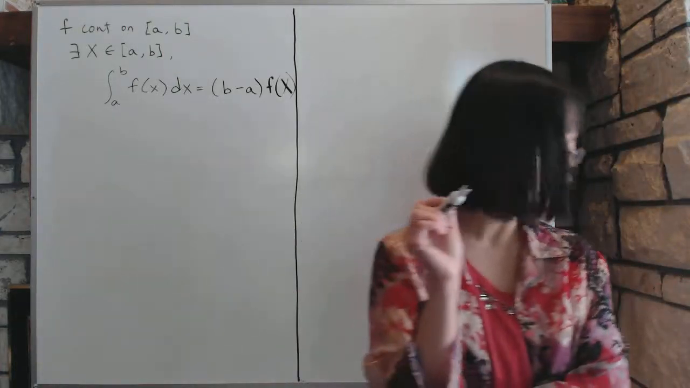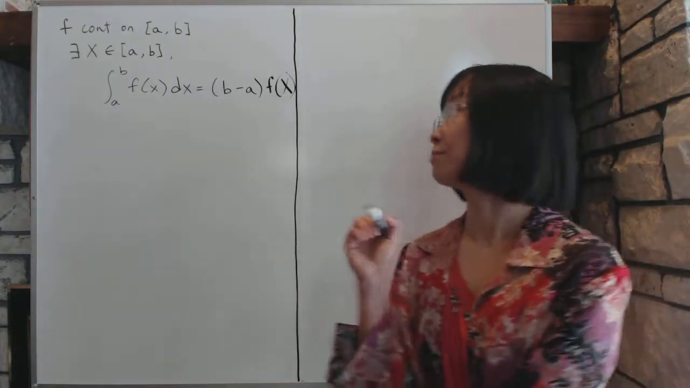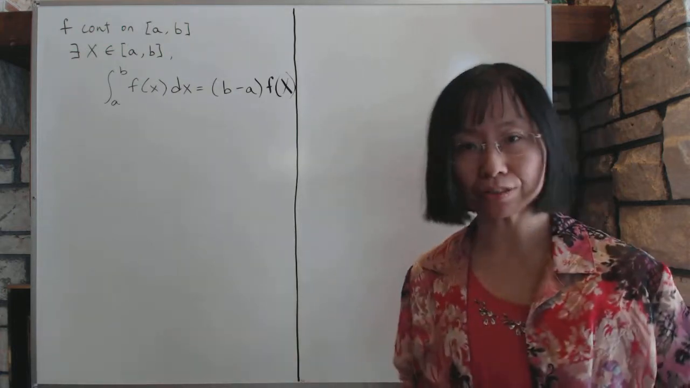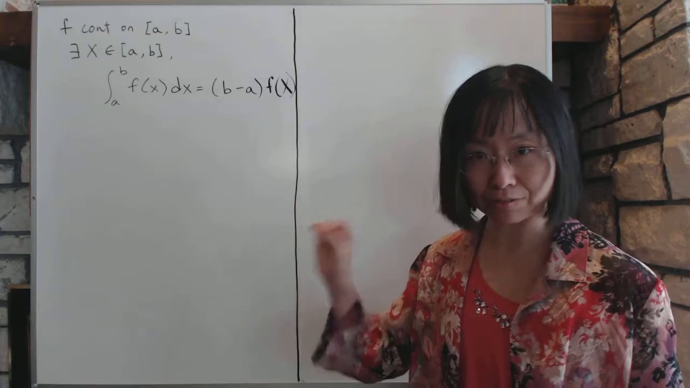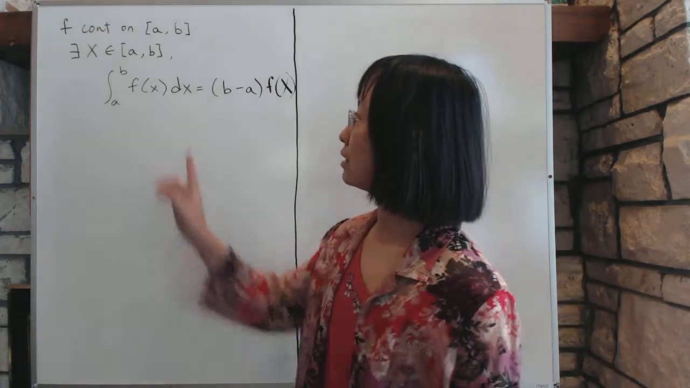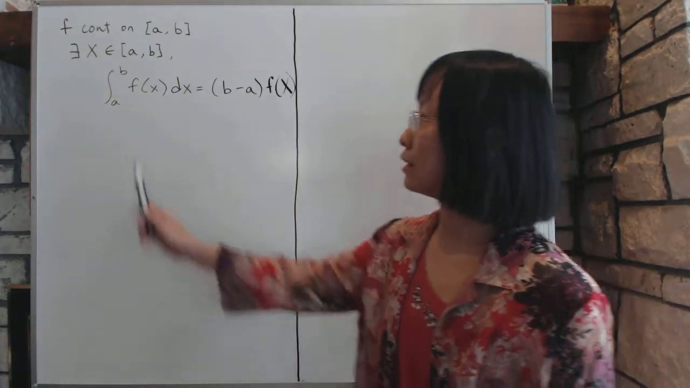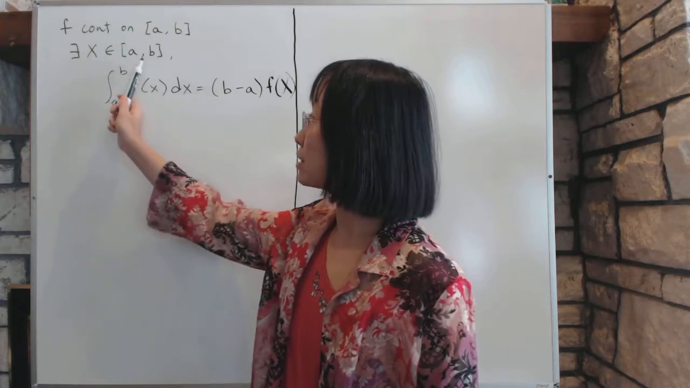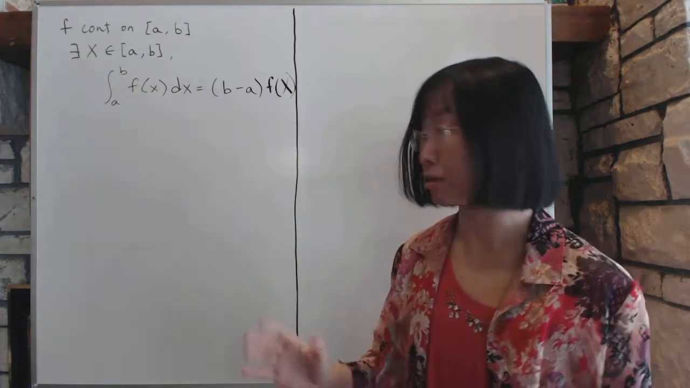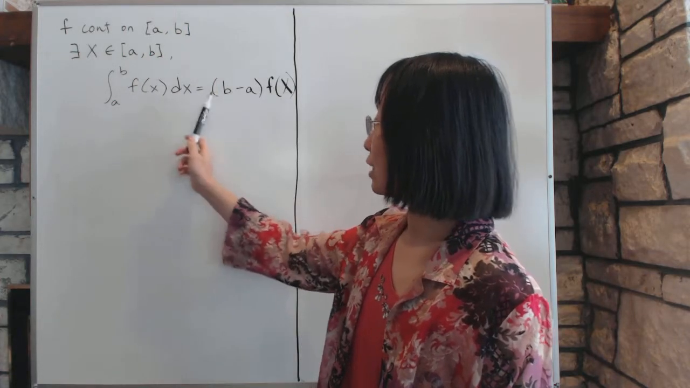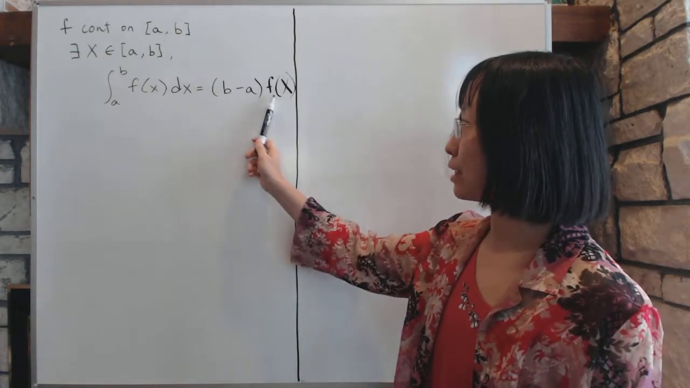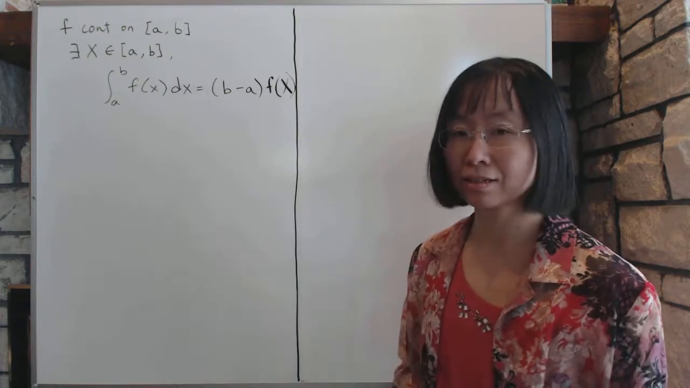1.51, the mean value theorem for integrals. Now let f be a continuous function on the closed interval [a, b]. The fact that it's closed is very, very important. And then the theorem states that there exists a point inside [a, b], it could be the endpoints, where the integral of f(x) from a to b is equal to (b minus a) times f of that particular point.